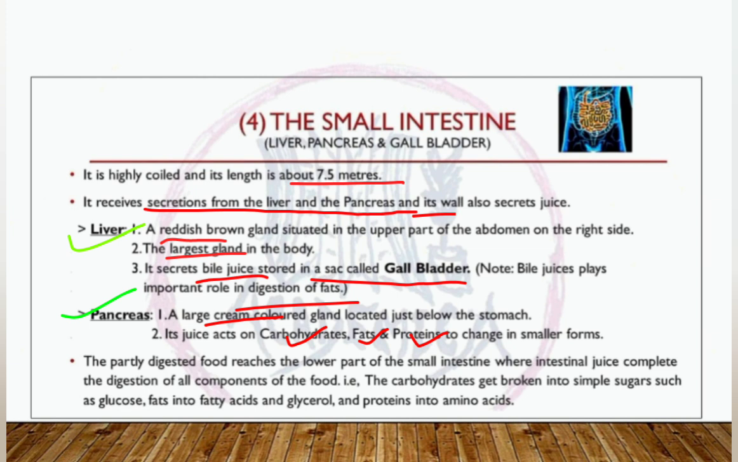Right. And this partly digested food reaches the lower part of the small intestine where intestinal juice completes the digestion of all components of the food. Carbohydrates get broken into sugars such as glucose, fats into fatty acids and glycerol, and proteins into amino acids. Now we focus on absorption in the small intestine.